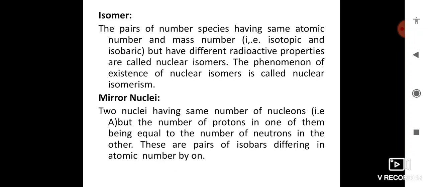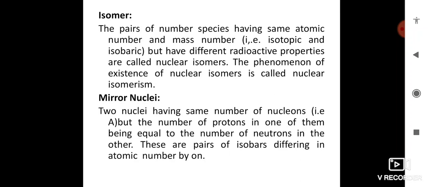And another one is mirror nuclei. Here two nuclei have the same number of nucleons. Nucleons means the number of protons and neutrons collectively. But the number of protons in one of them is equal to the number of neutrons in the other nucleus. These are pairs of isobars differing in atomic number by 1.